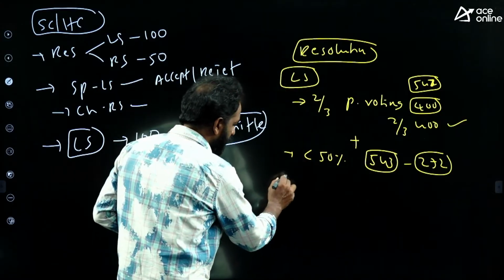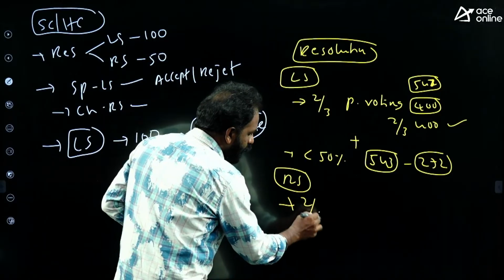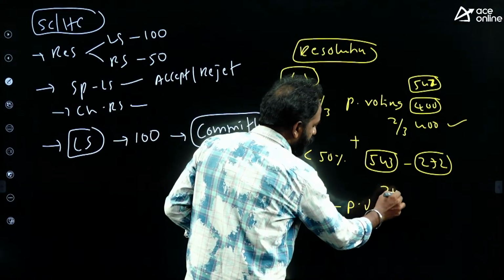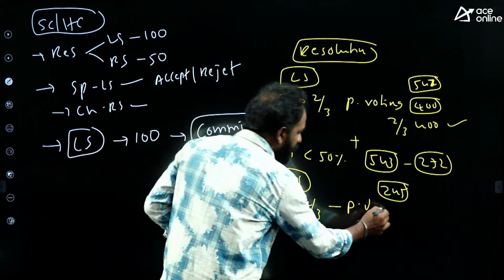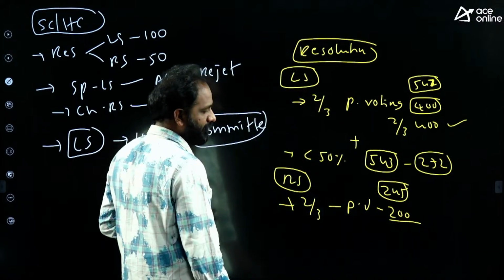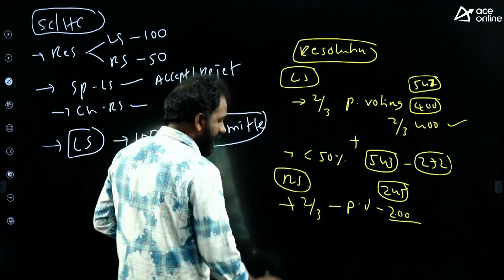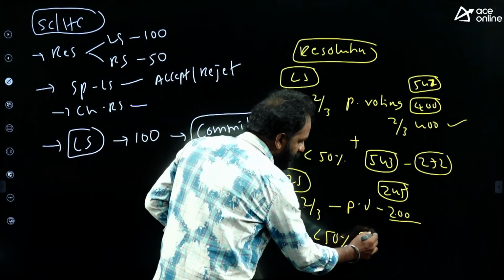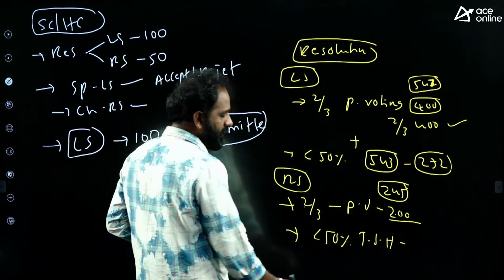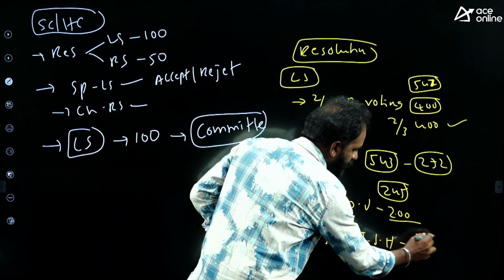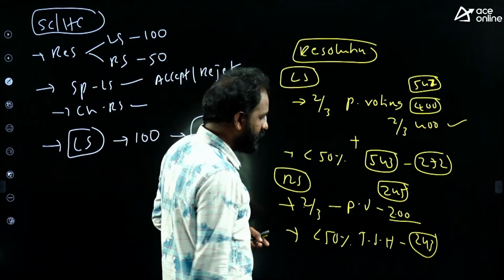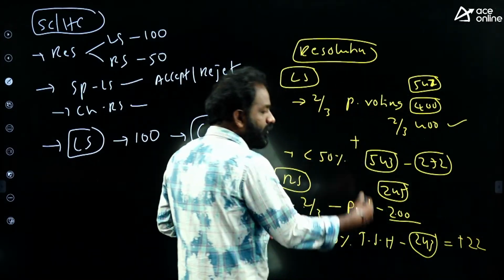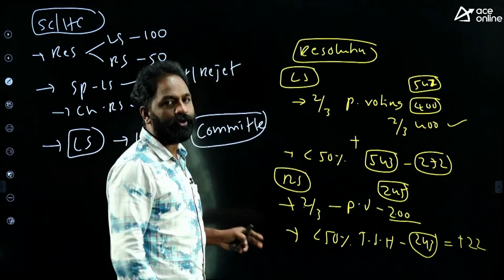Suppose you go to Rajya Sabha, the same process. 2/3 of present and voting. You know the total strength of Rajya Sabha? 245. On that day, for example, 200 members are present. 2/3 of 200, and also one more thing, not less than 50% of the total strength of the house. The total strength of Rajya Sabha is 245, so 50% is about 122. So this is the process actually.